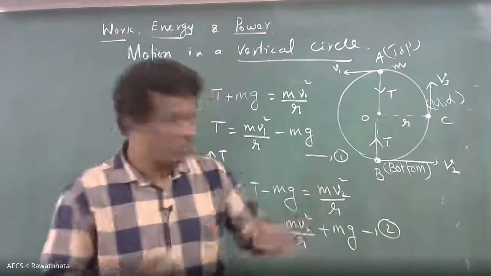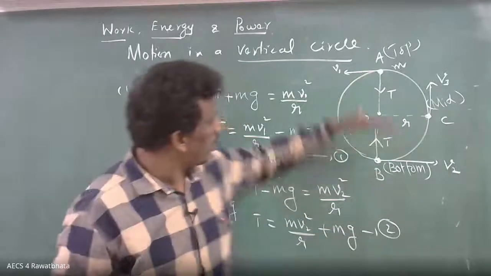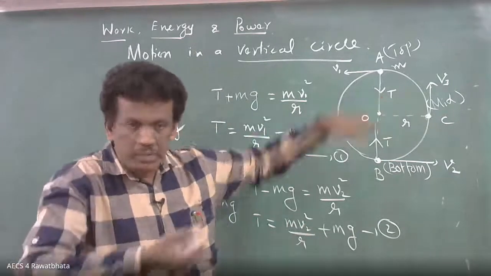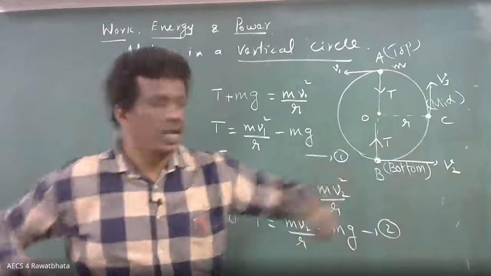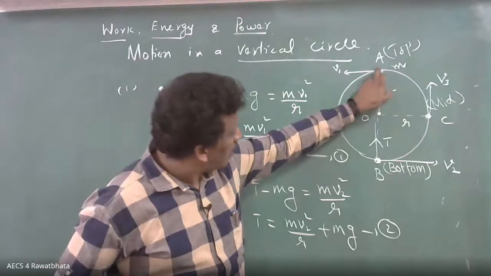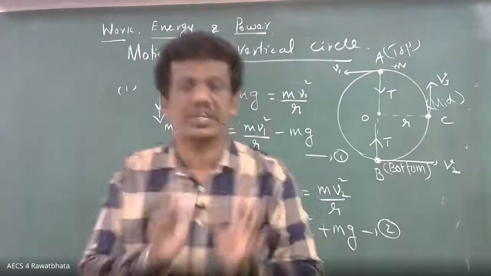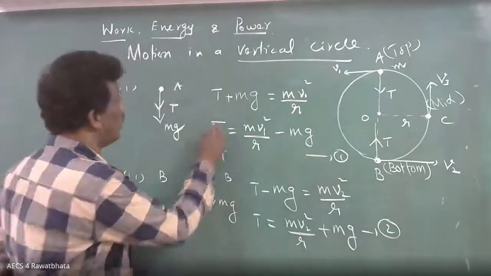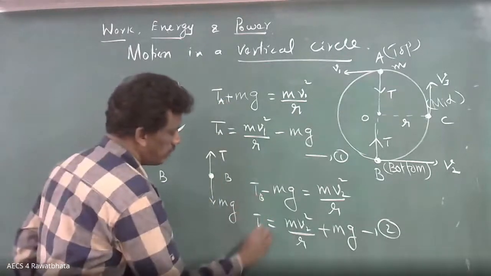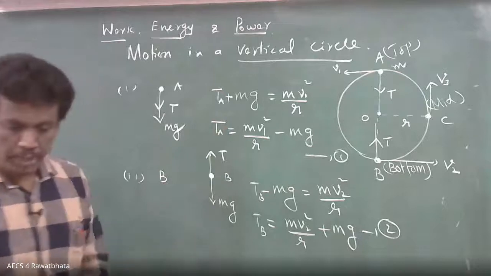But the opposite is happening at the bottom. Imagine you have a string fixed in your hand at one end, and I am pulling the other end, so automatically the tension in the string increases. But in the top case, I am pulling along your side only, so there will not be much tension in the string. That's why this is the tension at A and this is the tension at B, different. We are going to calculate also. These two you copy.